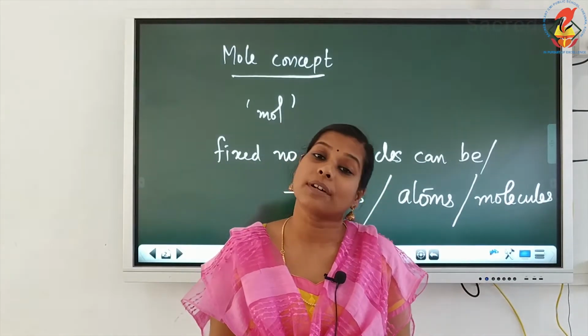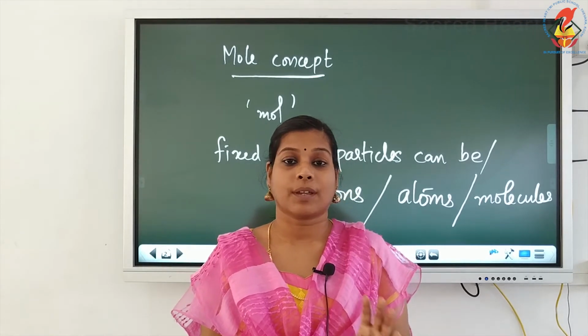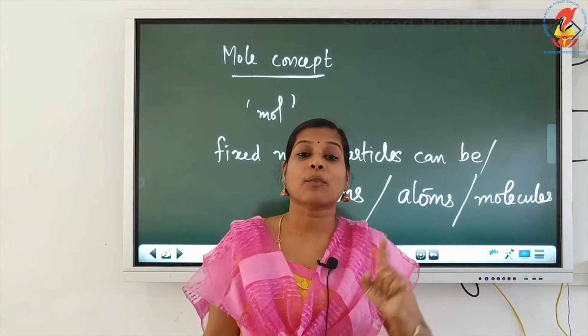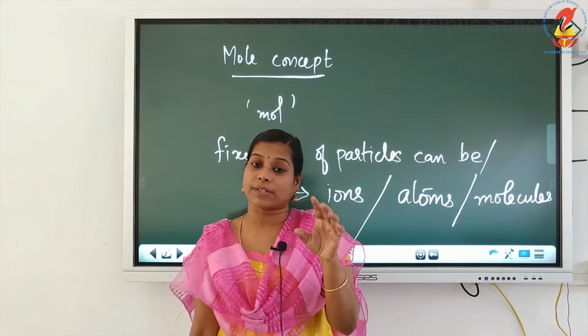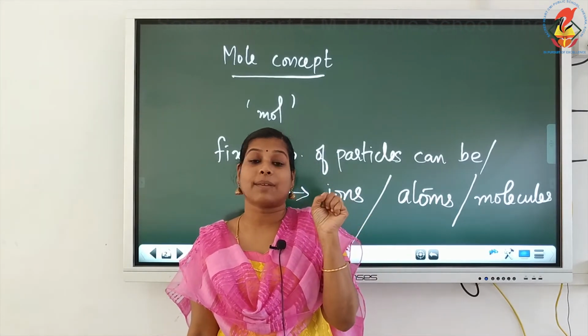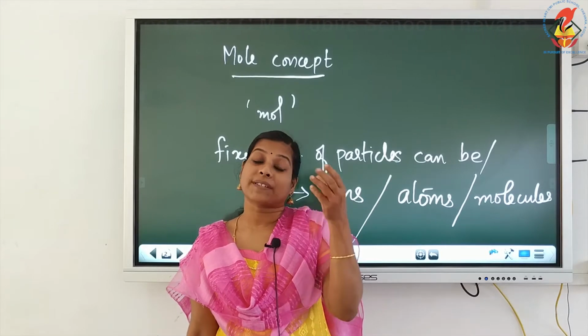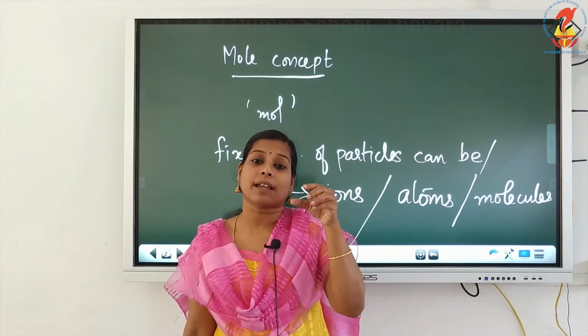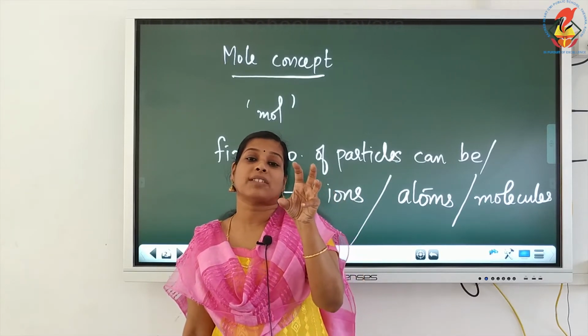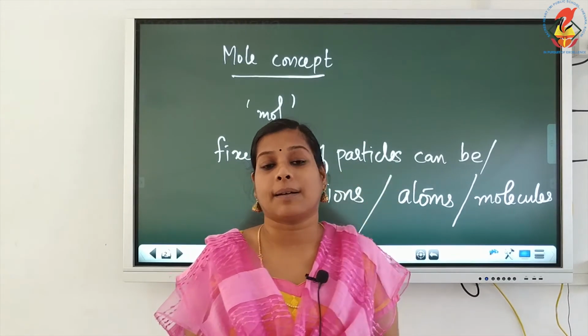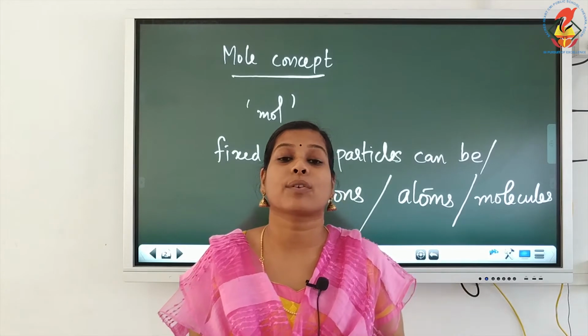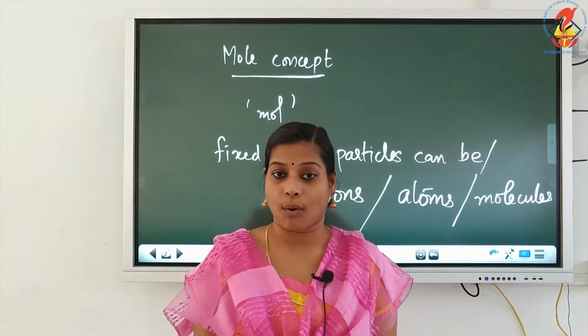Scientists introduced the term mole because the size of an atom is very small. For such small species, a large number together, we have to indicate with a particular term. That is why scientists have introduced a new term, mole.